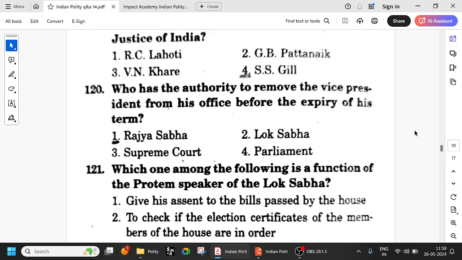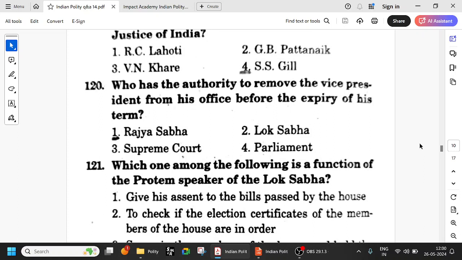So, who has the authority to remove the Vice President from his office before the expiry of his term? Okay, the Rajya Sabha. Not the Supreme Court, not the Parliament, not the Lok Sabha. In this particular case, it is the Rajya Sabha. Okay, so the Vice President will address the resignation to the President. But specifically speaking, if they want him removed before the expiry of his term, the resolution has to be passed in the Rajya Sabha.